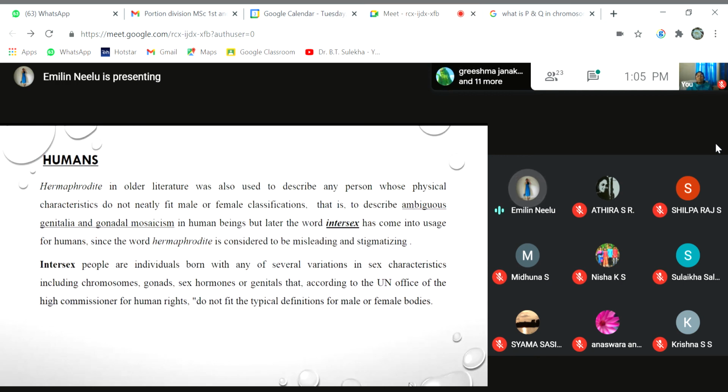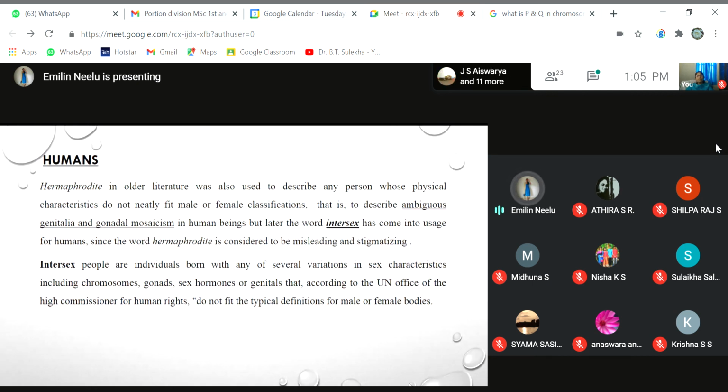And as per the UN Office of the High Commissioner for Human Rights, intersex people are those who do not fit into the typical definitions of male or female bodies.